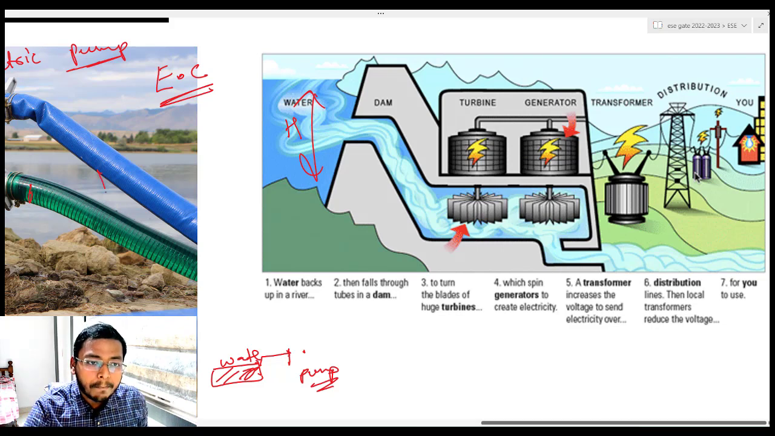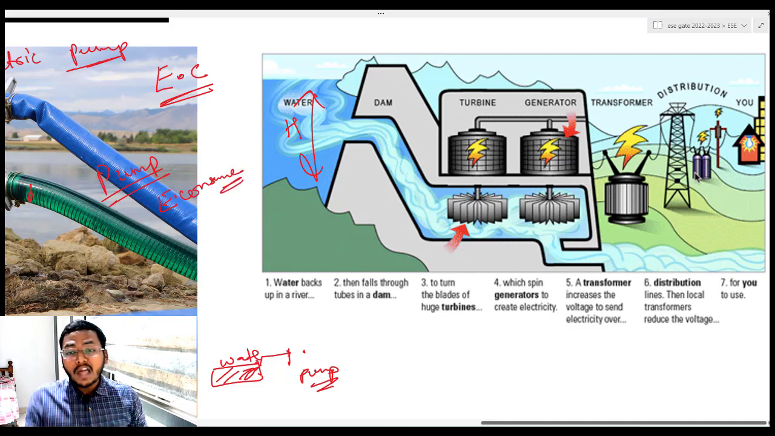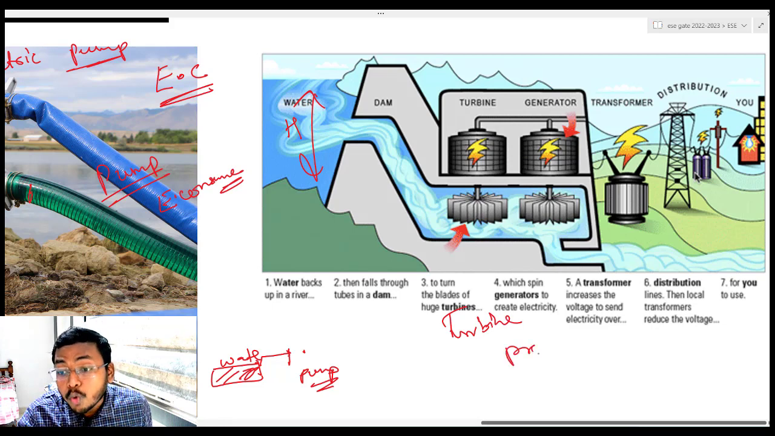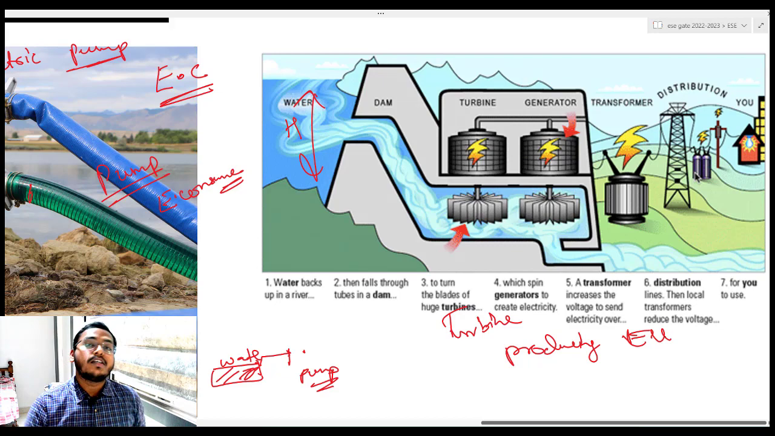In the previous case we have seen a pump which is an energy consuming device. It consumes electricity. And now I am talking about turbine. What is it doing? It is producing electricity, right? Producing electricity. So it is an energy producing hydraulic machine.